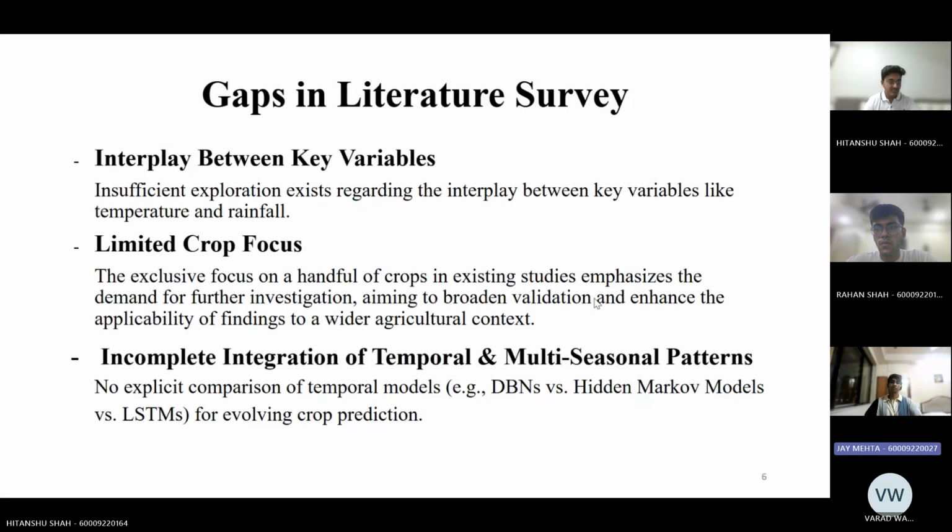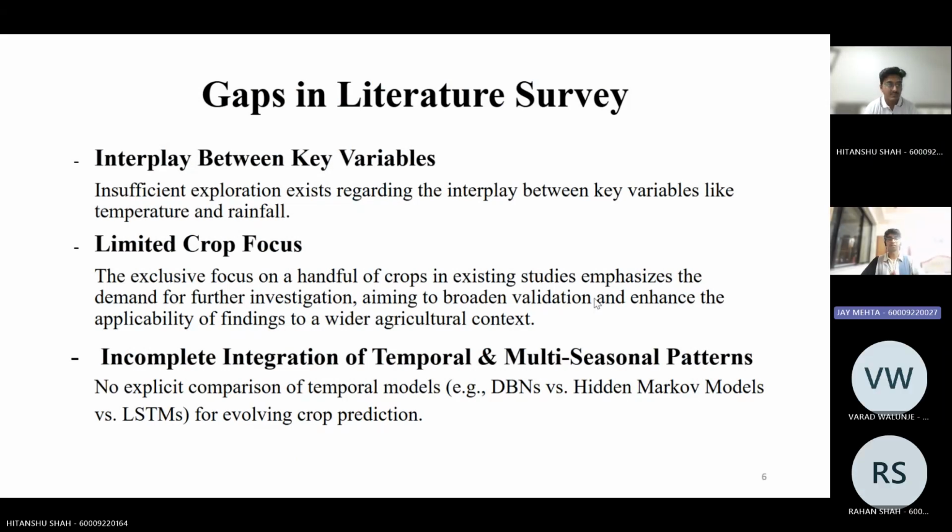Despite much research done on this topic, there still exist many gaps in this field of study. One of the major gaps is the interplay between key variables, understanding how different attributes relate to each other and ultimately how they affect the yield. For example, taking the soil component, the rainfall component, and utilizing all of them.